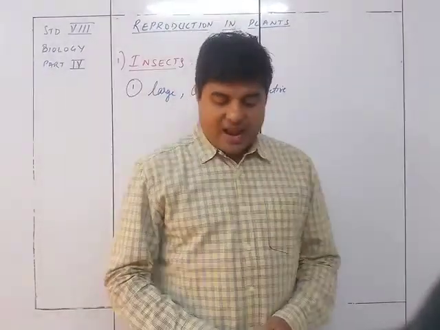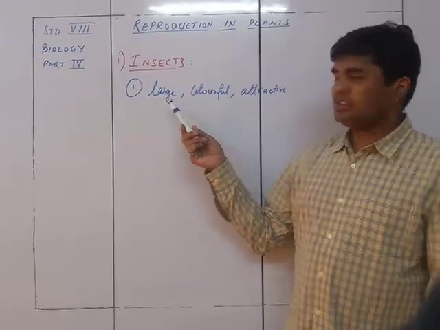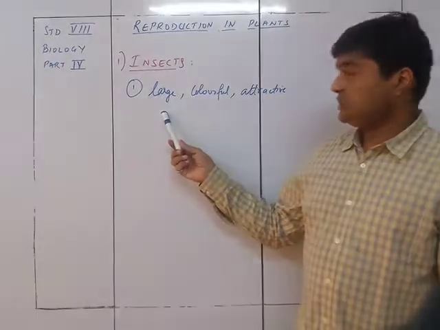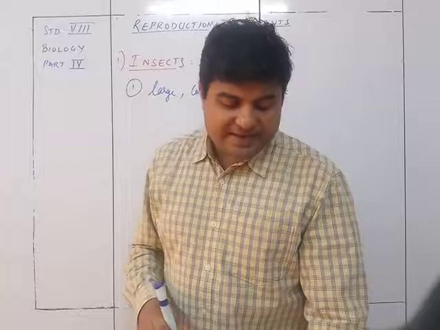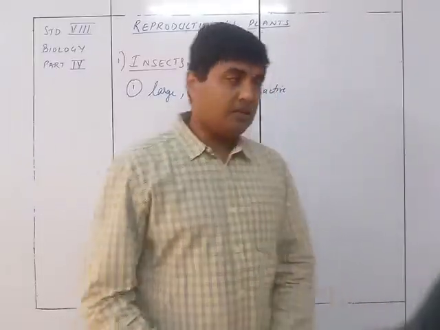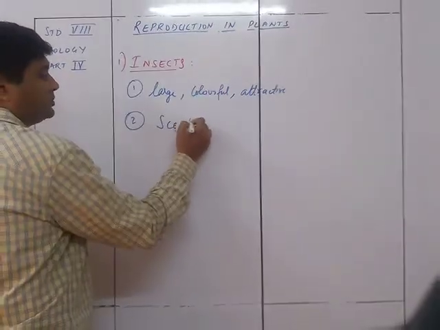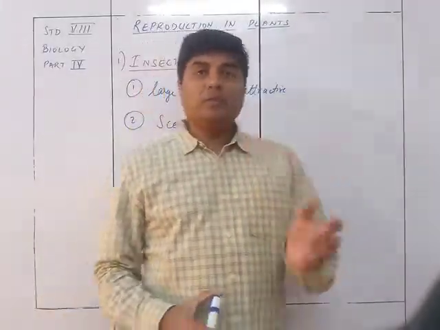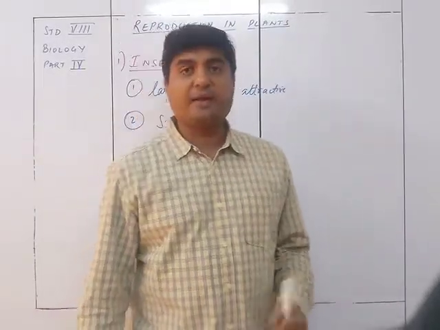The flowers are large with colored petals to attract insects. So first and foremost, the characteristics of those flowers are that they are large, colorful and attractive. The second thing, these are scented so that insects can locate the flowers by smell. So the insect can easily smell those and reach them.